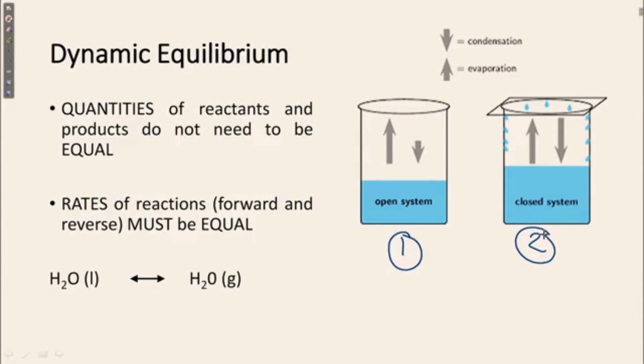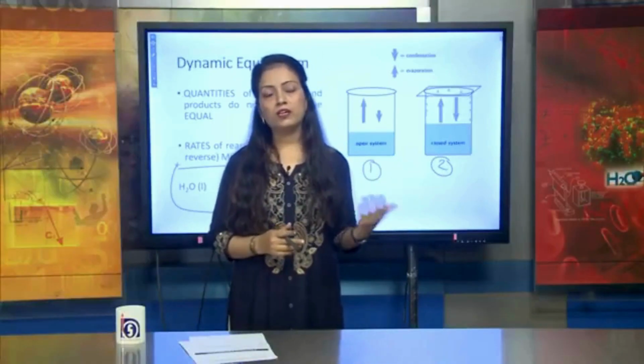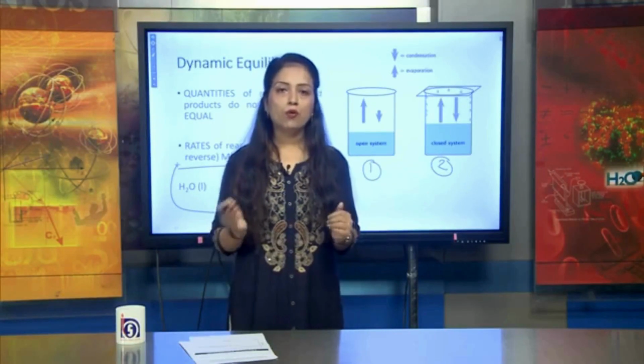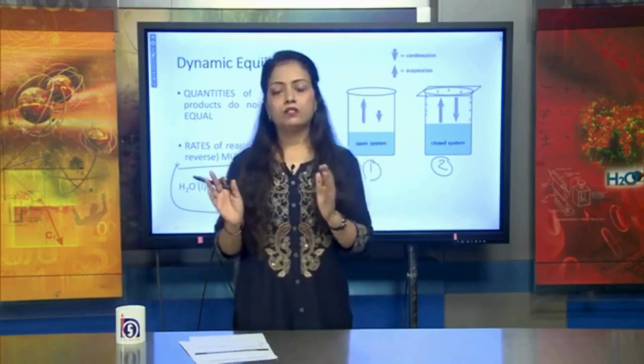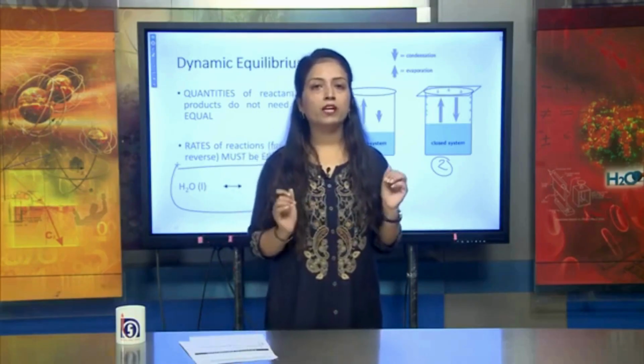That means the rate of the forward reaction is always equal to the rate of the backward reaction, as you see on your screen. So liquid water can be converted into gaseous form by evaporation, and by condensation it is converted from gaseous to liquid form. So this is known as dynamic equilibrium. Here we can see there are two systems. The open system cannot be equilibrated, so we can say that in a closed system dynamic equilibrium can be stabilized.